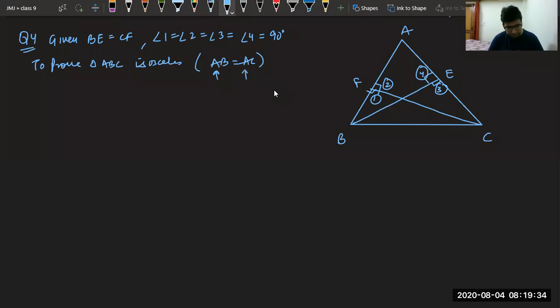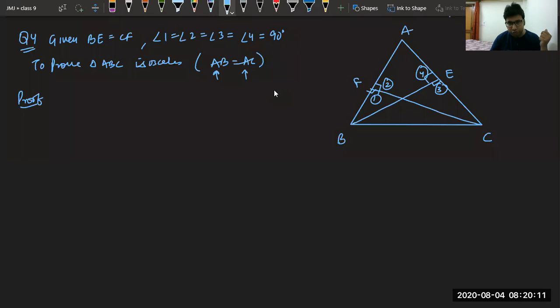All of you please tell me which two triangles you will assume to prove AB equal to AC. Yes, Moksh saying ABE and BCE. What? BCF must be you are saying, na? But in that case, Moksh, it will be proved by AAS, not by RHS. For RHS, you have to take the lower triangles only. Moksh, you are not wrong completely, but we have to prove by RHS only. For that, we have to take the lower triangles.